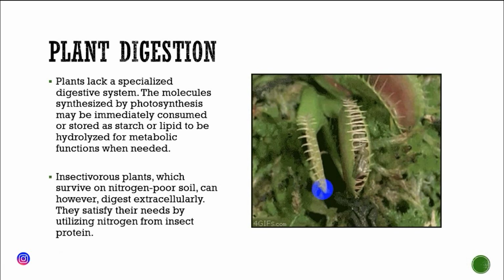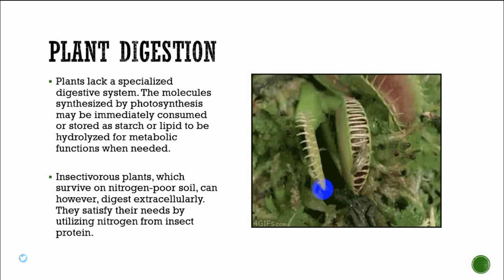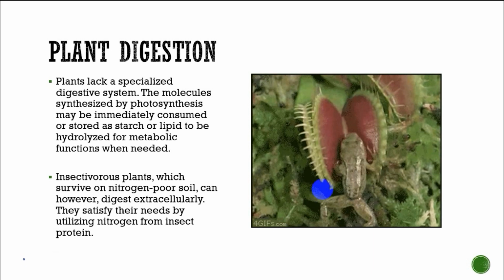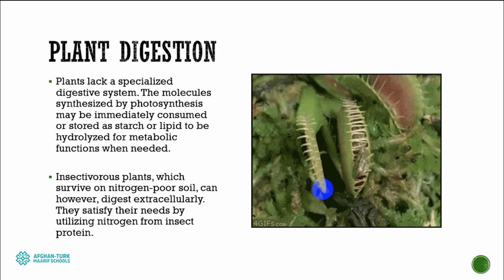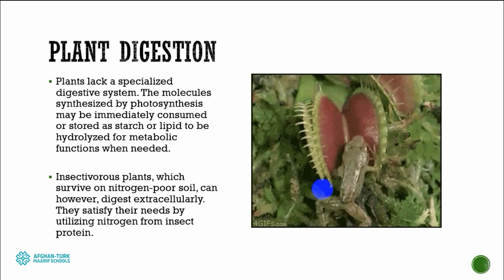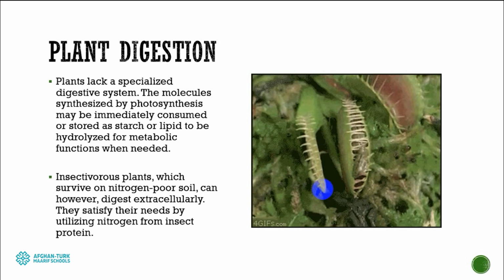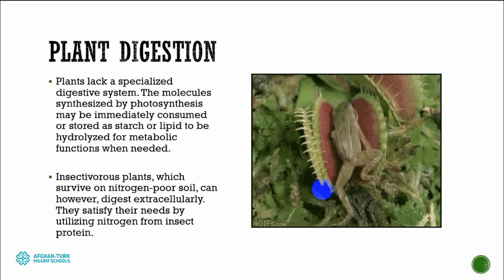Actually, these sorts of plants live in places or on soils which lack nitrogen. As nitrogen is important for plants, they get that nitrogen from animals or from insects. They can consume different sorts of insects according to their size.